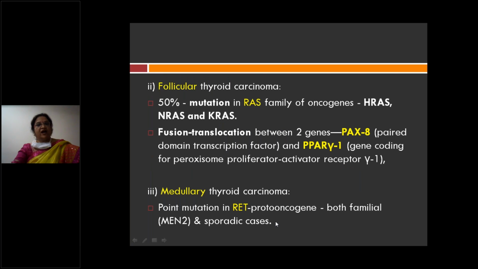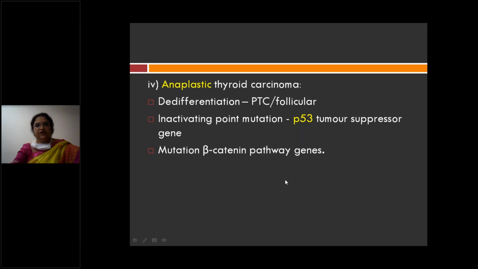Now, in medullary carcinoma you also have a point mutation in the RET proto-oncogene. It is also responsible for MEN2A and sporadic cases. This is the RET gene, which is also involved in MEN2, that is multiple endocrine neoplasia 2, and also certain sporadic cases. The RET proto-oncogene is responsible for medullary carcinoma.